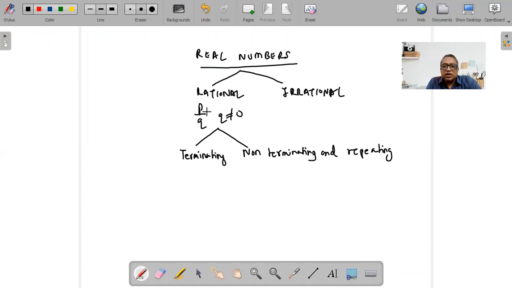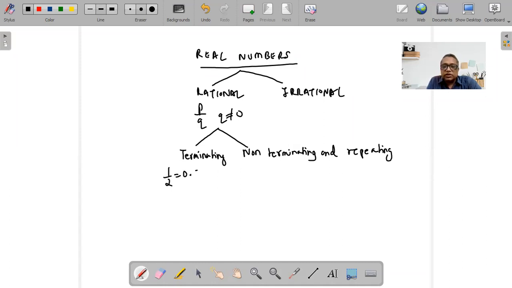And rational numbers are numbers in the form of p by q where q is not equal to 0. And rational numbers can be divided into terminating and non-terminating repeating. Just note down that. And what is terminating? Any fraction which has an end.